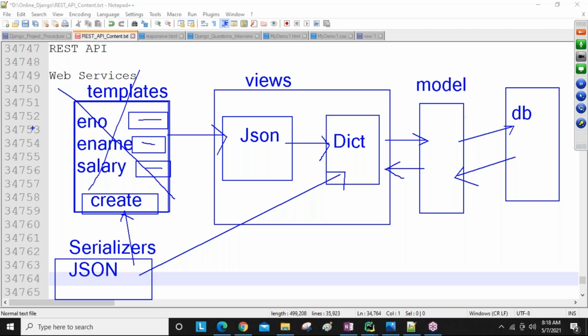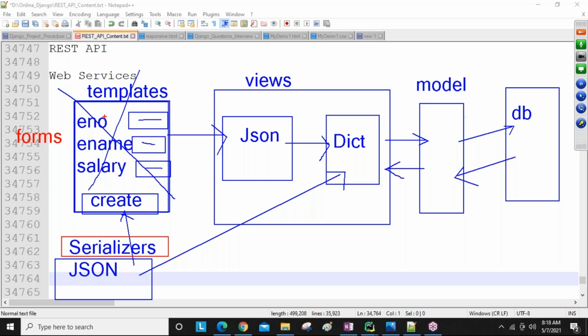You can see here how we design templates using the Django forms concept. In Django we have the forms concept. Using forms, employee form, login form, register form, like that we are creating, and using the forms concept we generate HTMLs. Now here we are going to use the serializers concept, so we do not require templates.